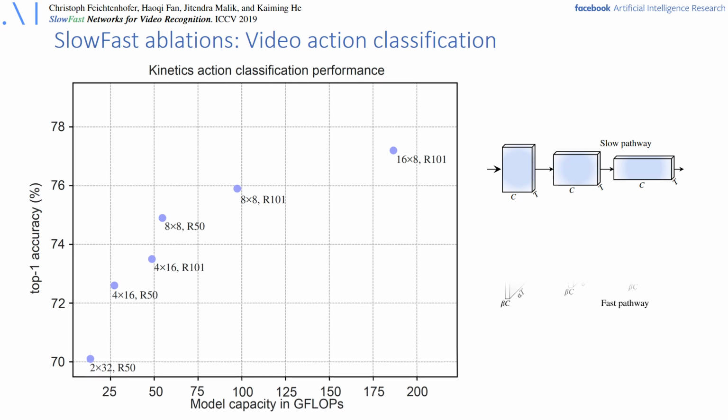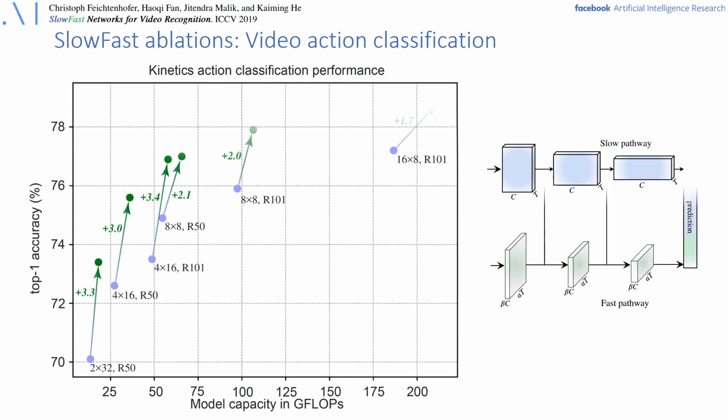So we observe by the green arrows now that adding the fast pathway can bring significant accuracy gain, shown by these arrows, of up to 3.4% top 1 accuracy, at a relatively low increase of complexity, since the fast pathway is very lightweight. The model can perform state-of-the-art on multiple data sets for action classification and detection.